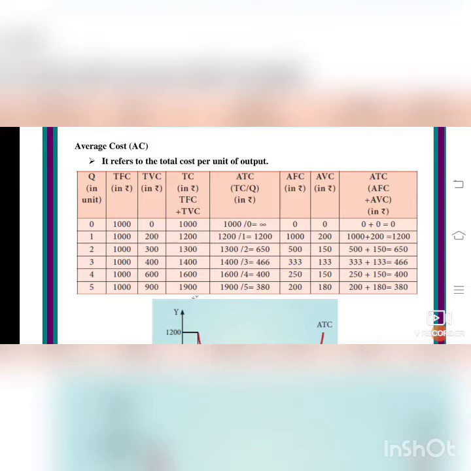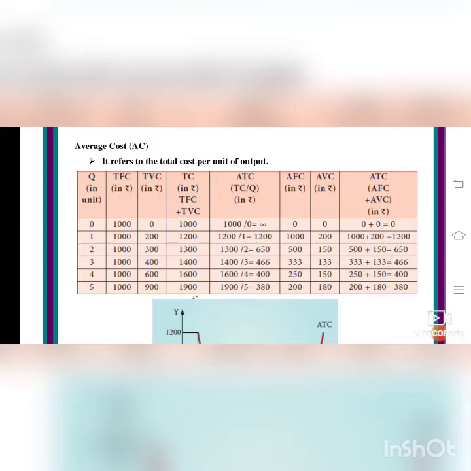So 1000 by 0 is 0. 1000 by 1 is 1000. 1000 by 2 is 500. 1000 by 3 is 333. 1000 by 4 is 250. 1000 by 5 is 200. So AFC, how are we calculating? TFC by Q.